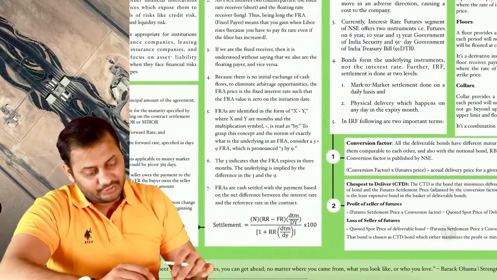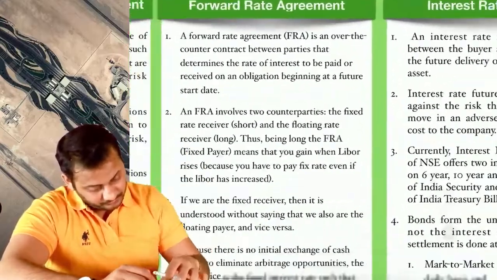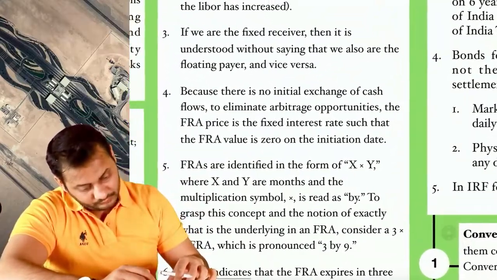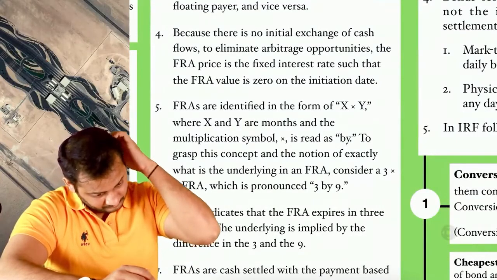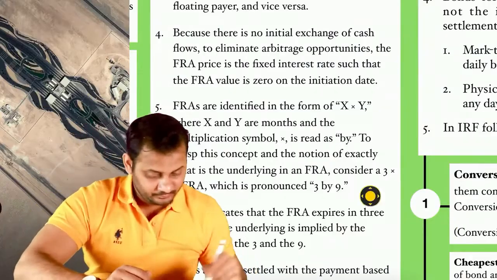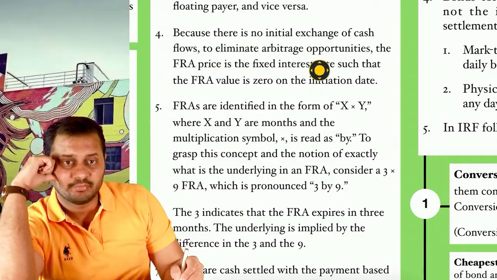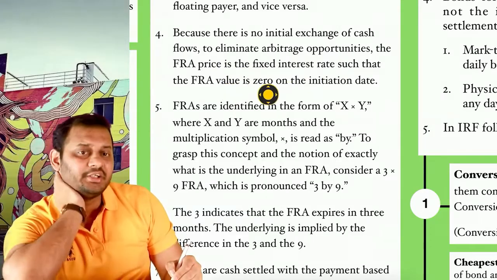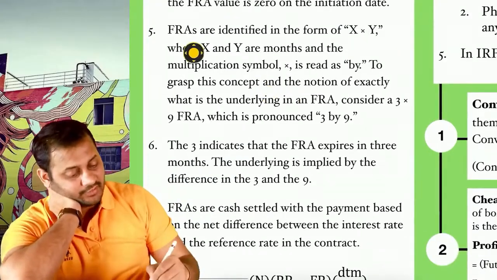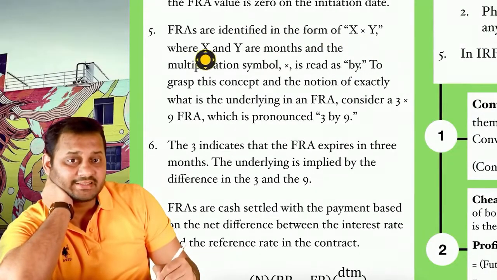A couple more things that you need to understand about the forward rate agreement is this. Read it along with me. Because there is no initial exchange of cash flows to eliminate arbitrage opportunities, the FRA price is the fixed interest rate such that FRA value is zero on the initiation date. FRAs are identified in the form of X by Y, where X and Y are months,